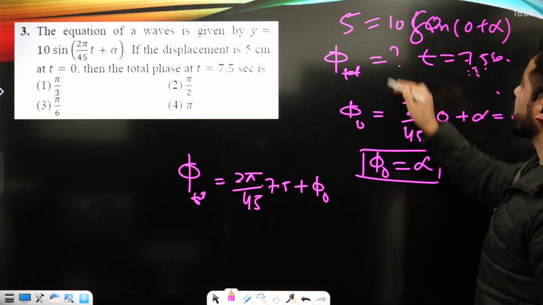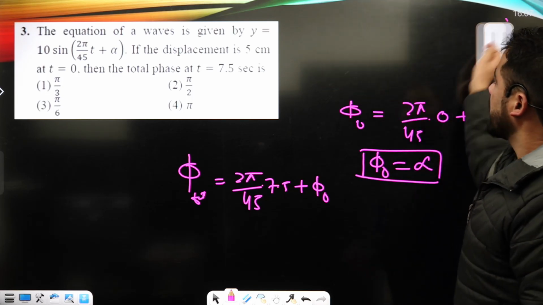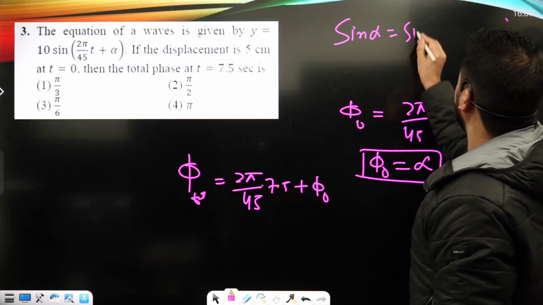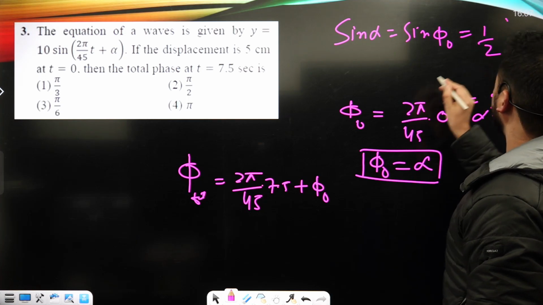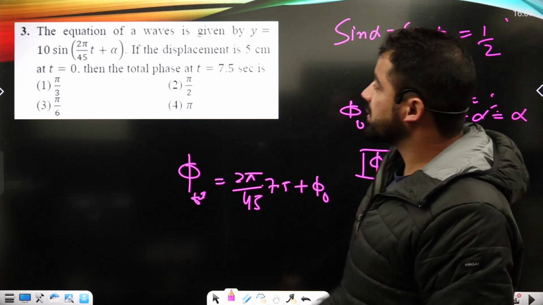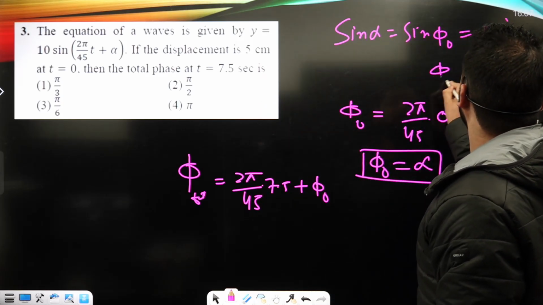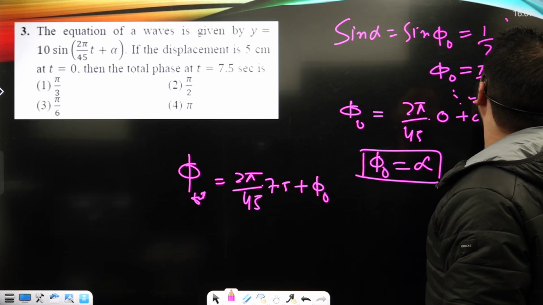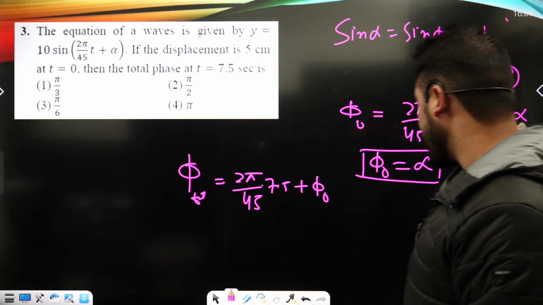So sine of phi naught is 1 upon 2, because 5 by 10 is 1 upon 2. So phi naught must be 30 degree, that's pi upon 6, which is the initial phase.